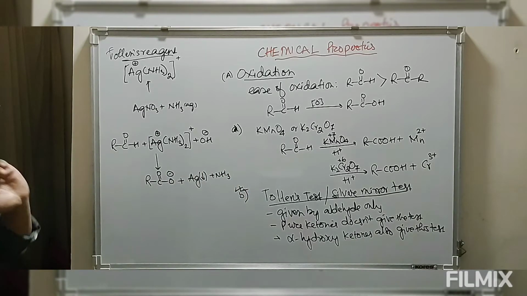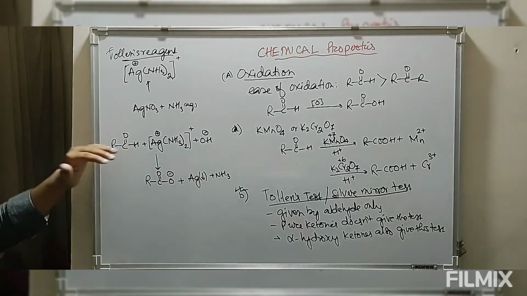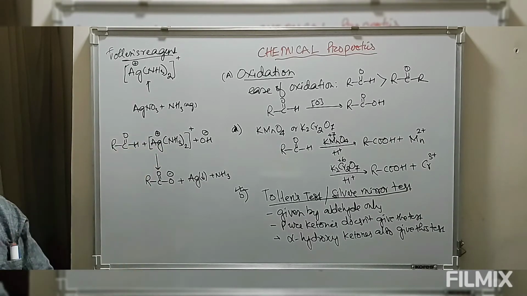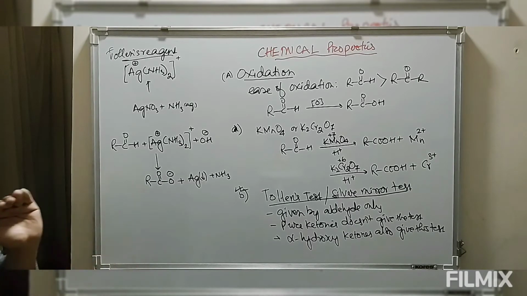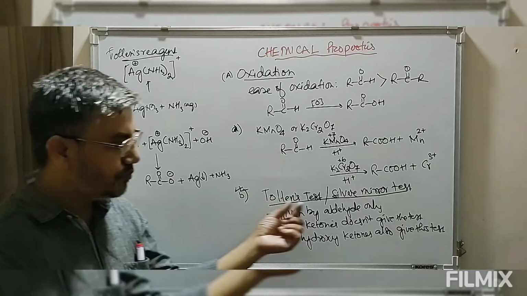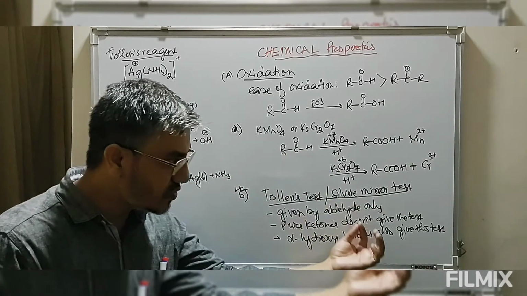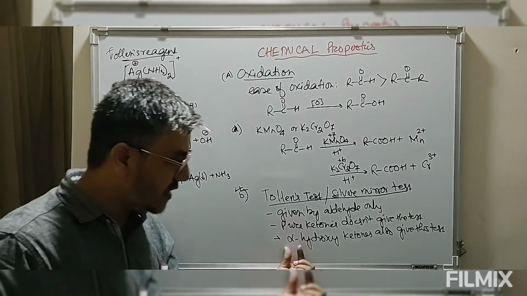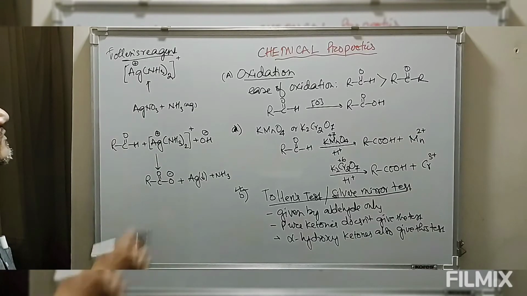Now this can be any aliphatic or aromatic aldehyde. So all aliphatic and aromatic aldehydes give this Tollens test. What we have to keep in mind is that all aldehydes give this test. Ketones do not give this test, but alpha hydroxy ketones give this test.